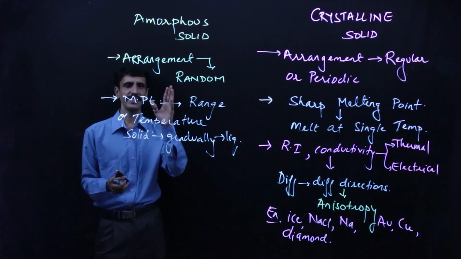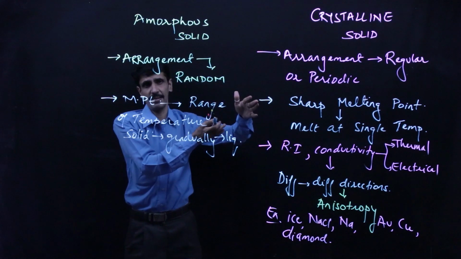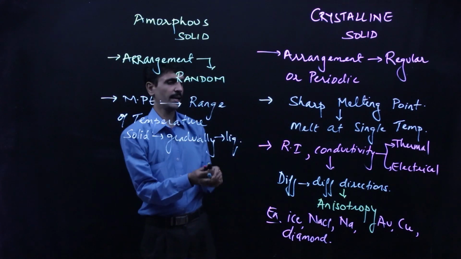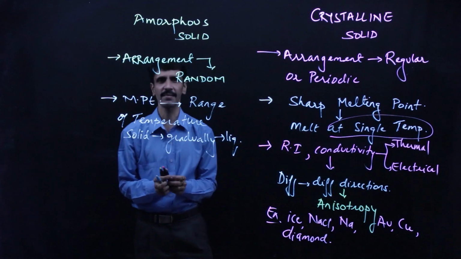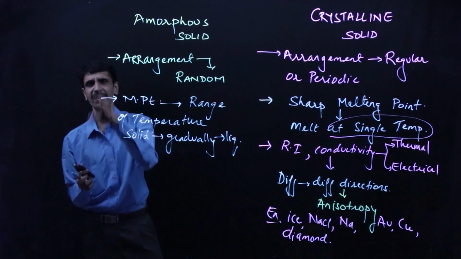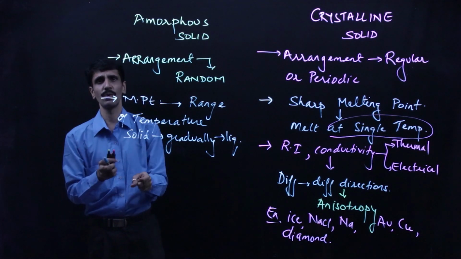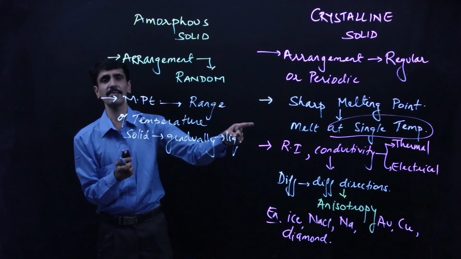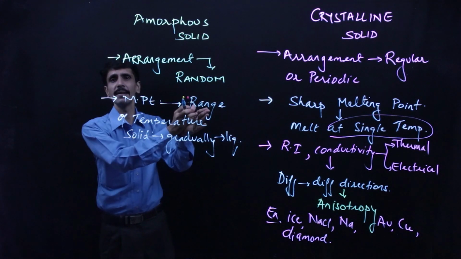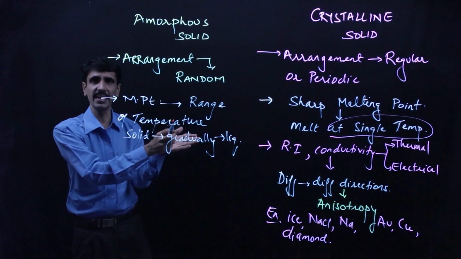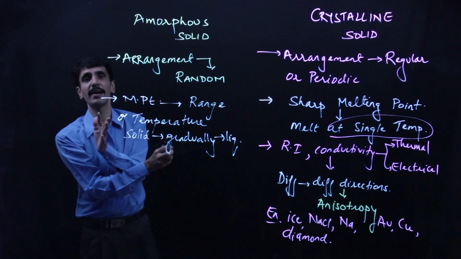समझ में आपको? Melting point is a range of temperature. मतलब इस temperature से इस temperature तक. यहाँ पे क्या था? Fixed था. It was at a single temperature. See this, the melting point is के 95 degrees Celsius, के 100 degrees Celsius, के 120 degrees Celsius. It was fixed, one single value. लेकिन यहाँ पे ऐसा नहीं है. It's a range of temperature. इसका मतलब it can be, we can say it is like 85 to 90. यानी from 85 degrees it starts melting and up to 90 degrees the entire solid melts.